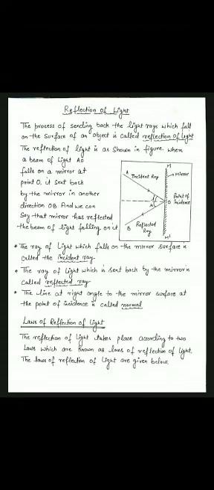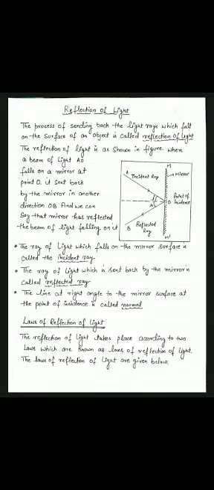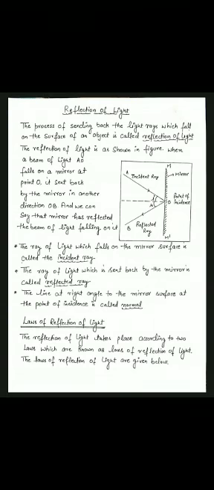Come on the next topic, laws of reflection of light. The reflection of light takes place according to two laws which are known as laws of reflection of light. The laws of reflection of light are given below, which we will study here. The first law of reflection. According to the first law of reflection of light, the incident ray, reflected ray and the normal at the point of incidence all lie in the same plane.